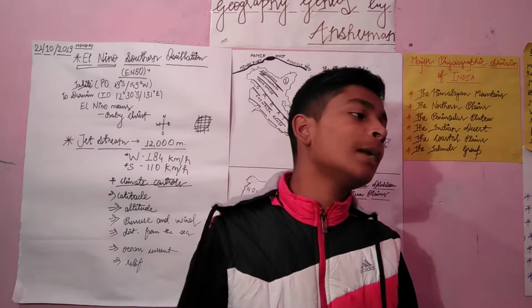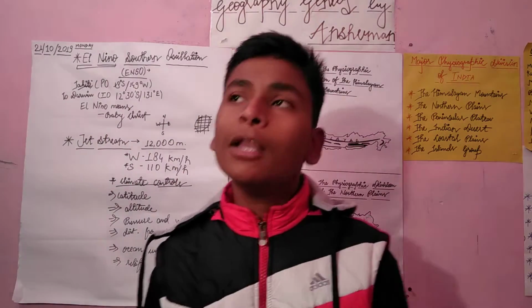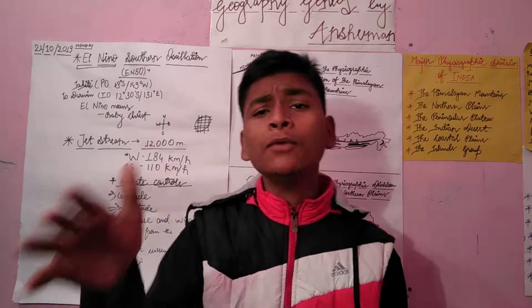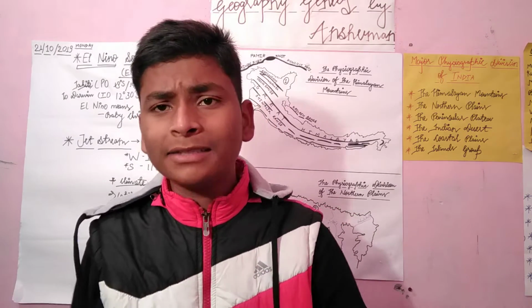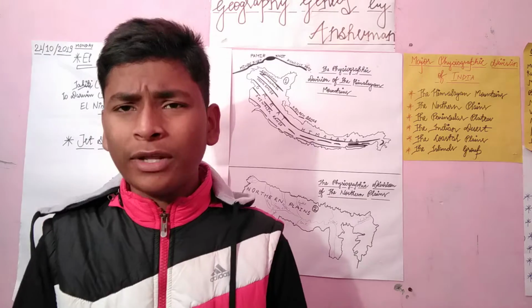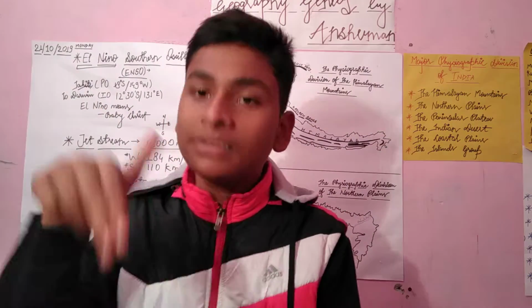Next comes the second, the middle course. What will happen in the middle course? In the middle course, it will form the floodplains and meanders. It is always flowing. It is not that erosion activity is not done in the middle course. It is done even in the lower course also.